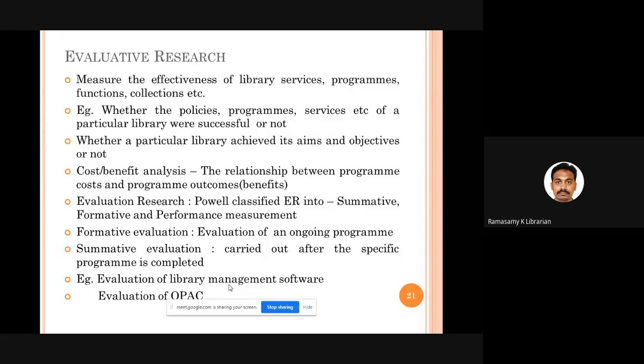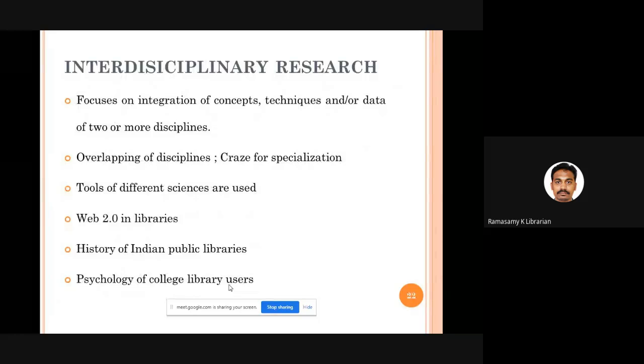That is called summative evaluation. For example, evaluation of library management software, evaluation of library OPAC, and such kind of things. Good. Then comes interdisciplinary research. So here we are taking the knowledge, tools, and skills of more than one discipline. These tools and techniques are synthesized, they are integrated into each other, and we are doing research.